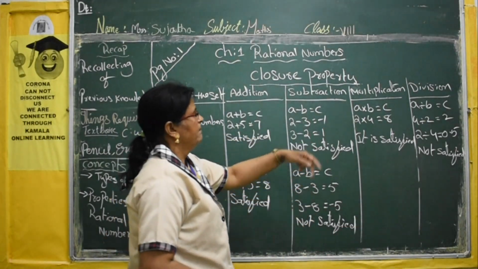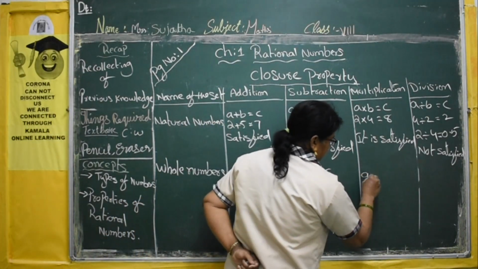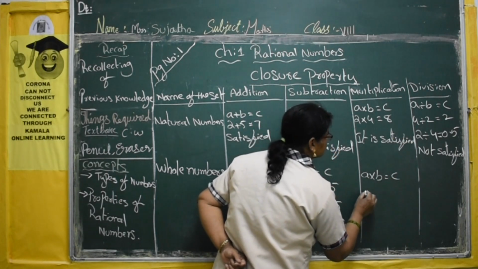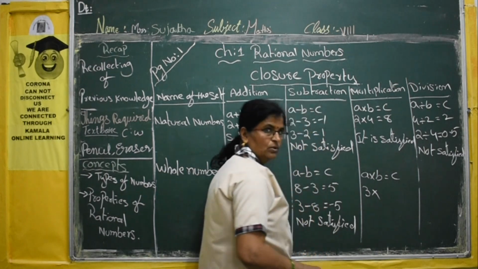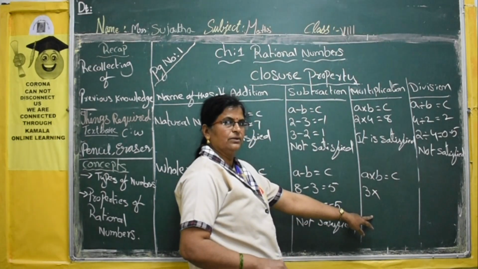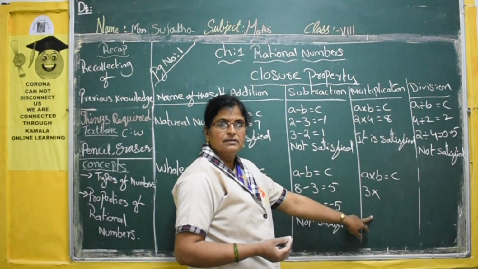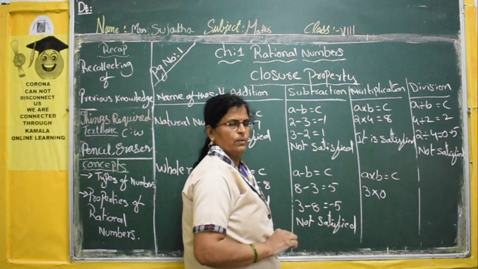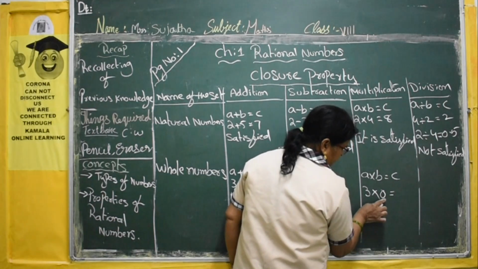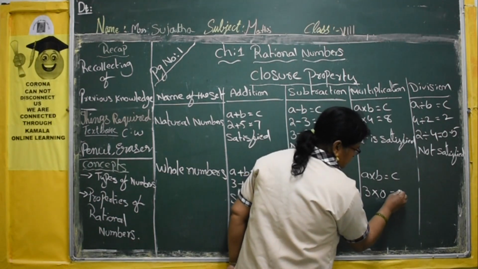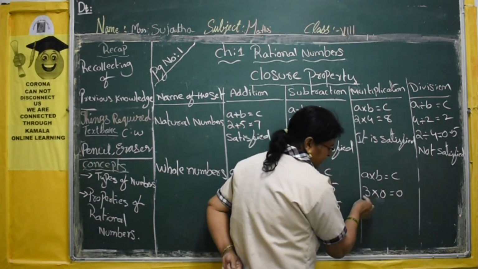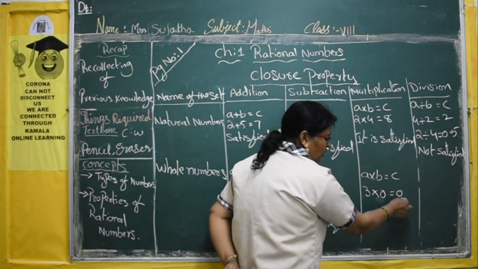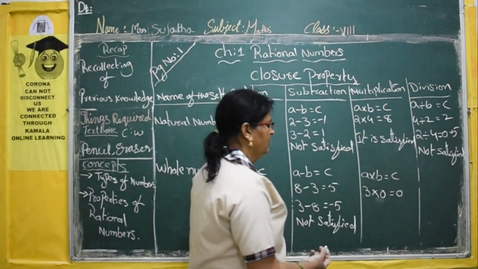Okay. Now come to the multiplication. A into B is equal to C. Now suppose we are taking whole numbers, so whole numbers start from 0. For B I am taking 0. Now 3 into 0 becomes 0. So 3 is a whole number, 0 is a whole number, and again the product is also a whole number.